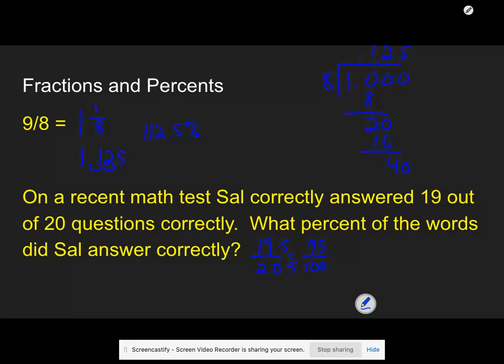Or an easy way to think about tests and figuring out what percent you got. If it was 20 questions, you would automatically think 5 off for each one wrong. Same way, if it was 25 questions, you could think of 4 off for each one wrong, and then you could just subtract from 100. So 95 out of 100 ends up being my final answer.